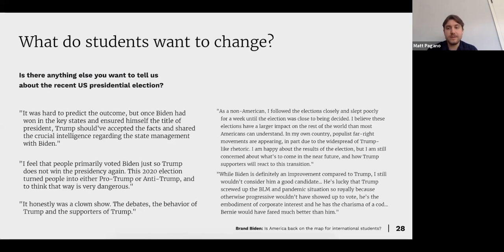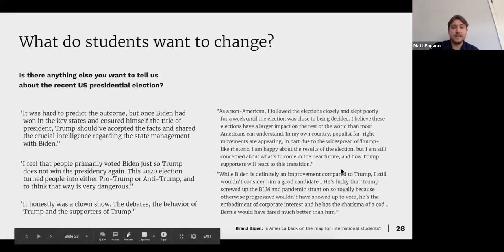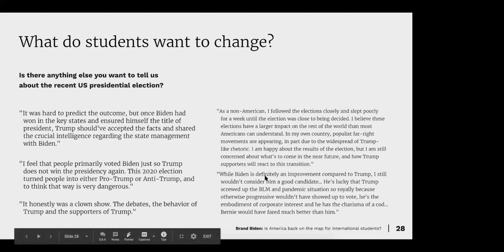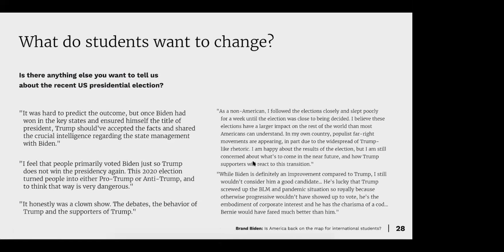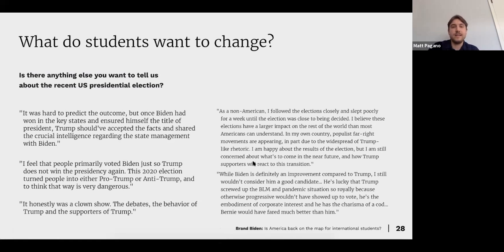Ultimately, happy about the results of the election, but I am still concerned about what's to come in the near future. Again, here, he's lucky that Trump screwed up the BLM and pandemic situation so early, because otherwise progressives wouldn't have showed up to vote. He's the embodiment of corporate interests, and he has the charisma of a cod. So again, different sides being taken for each of the different candidates in the past election.